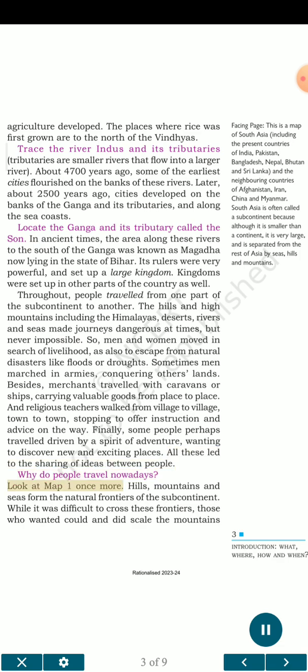Look at map 1 once more. Hills, mountains and seas form the natural frontiers of the subcontinent. While it was difficult to cross these frontiers, those who wanted could and did scale the mountains. Facing page, this is a map of South Asia, including the present countries of India, Pakistan, Bangladesh, Nepal, Bhutan and Sri Lanka, and the neighboring countries of Afghanistan, Iran, China and Myanmar. South Asia is often called a subcontinent because although it is smaller than a continent, it is very large and is separated from the rest of Asia by seas, hills and mountains.